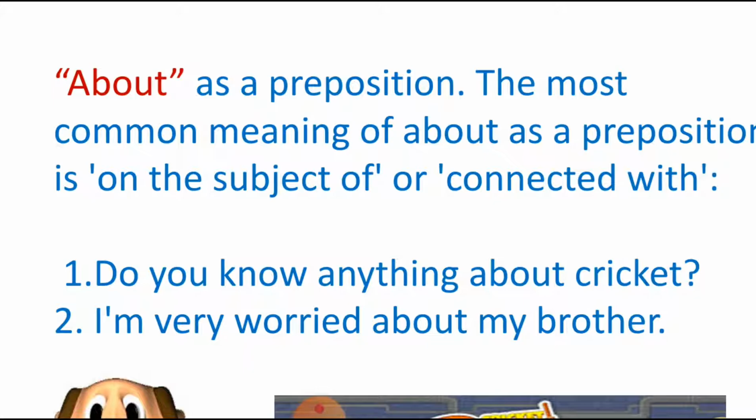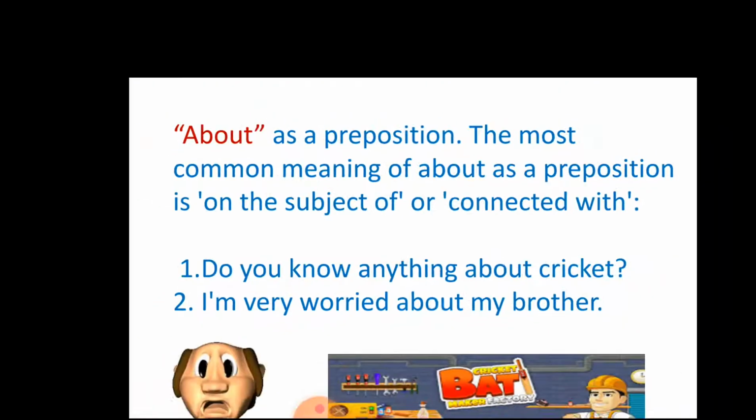Let us see the second example. I am very worried about my brother. So here this is a connection which shows that the person is worried, but worried about whom? About his brother. So when the question is asked about whom or what, then about is used as a preposition.